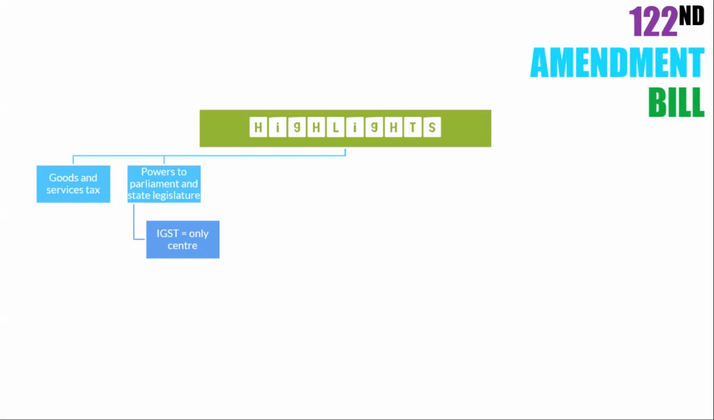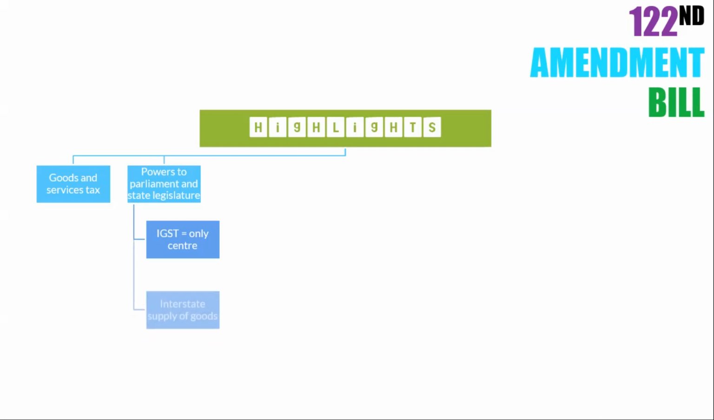But when it comes to imposing the Integrated Goods and Services Tax, that is the IGST, only the Center has that power, not the State, on the interstate supply of goods and services or imports. So when a tax has to be imposed, that is, an Integrated Goods and Services Tax on the interstate supply, that means the supply of goods and services between the states, that may be between one or two states, then only the Center has the power to impose this Integrated Goods and Services Tax.